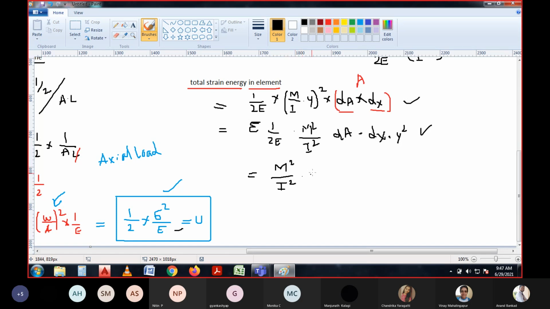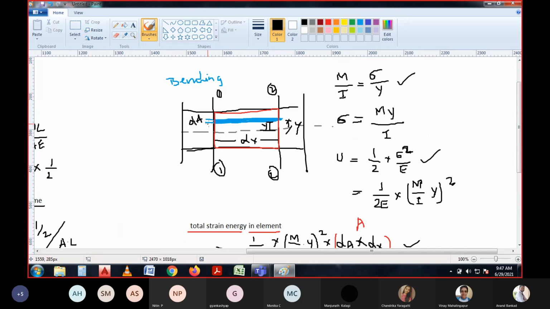Along with that, 1 by E, the Young's modulus, the modulus of elasticity, can be taken outside with the length dx. The only varying thing is dA with reference to y. So dA varies with the thickness and y varies with the height from the neutral axis.